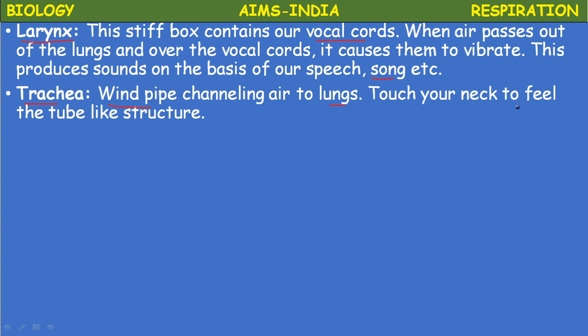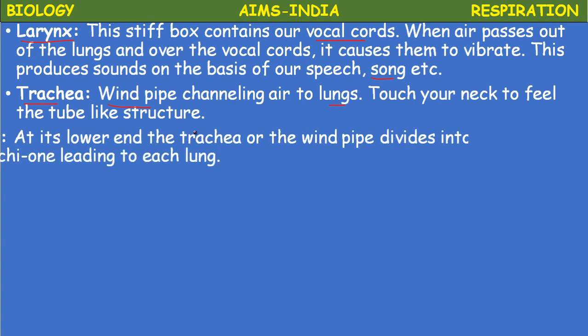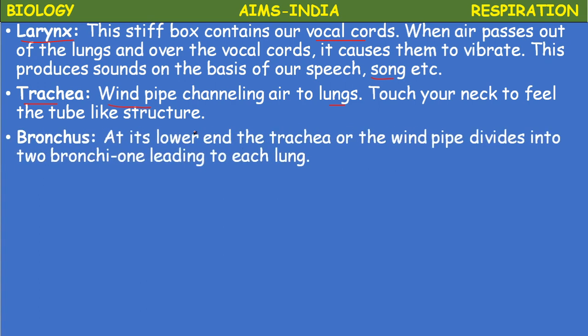Touch your neck to feel the tube-like structure, which is the trachea. It is made up of C-shaped cartilaginous rings, which protect the wall of the trachea or windpipe. This trachea divides into two branches, left and right, called bronchi.